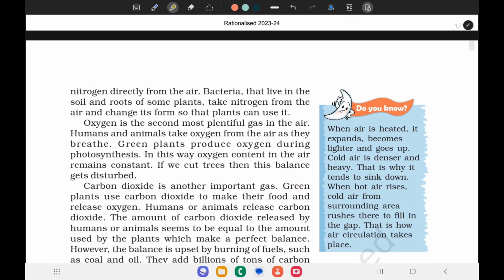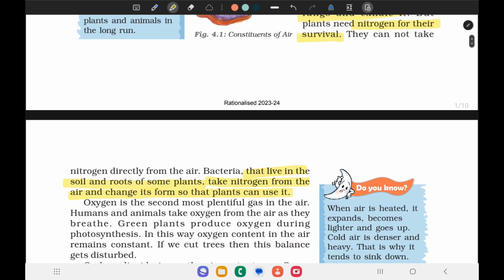But the bacteria that live in the soil and the roots of some plants take nitrogen from the air and change its form so that plants can use it.